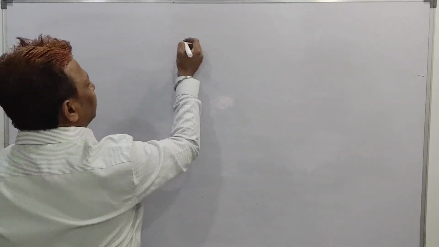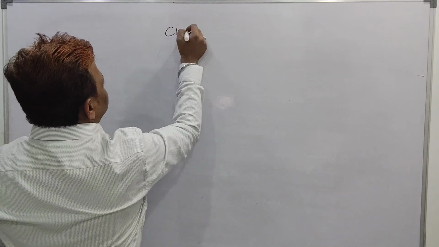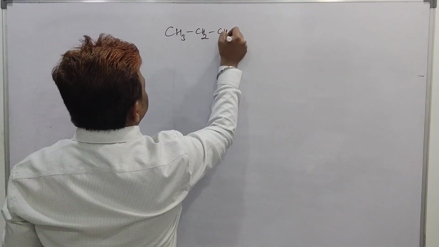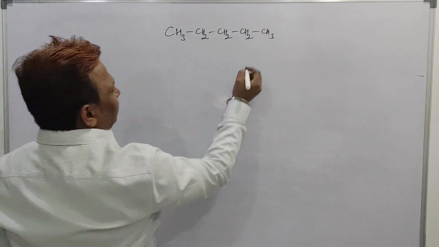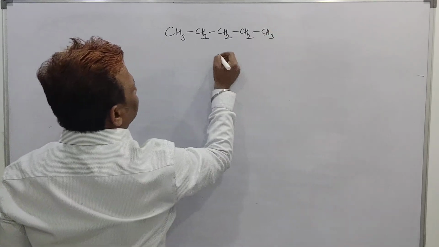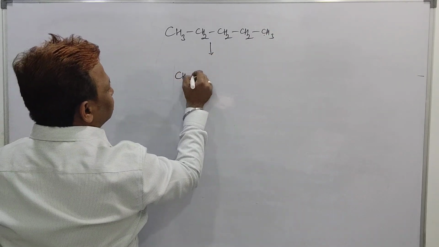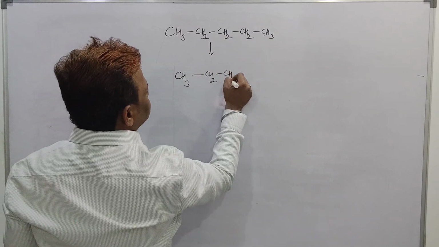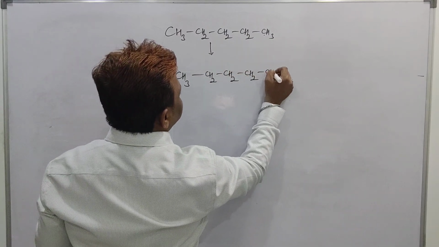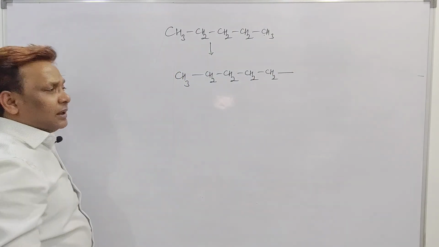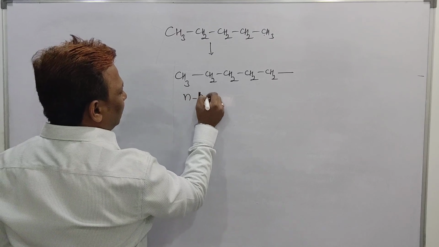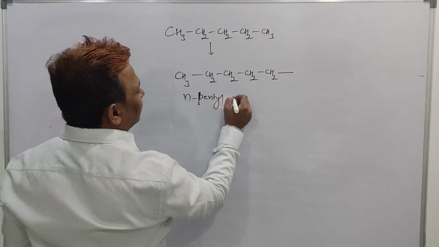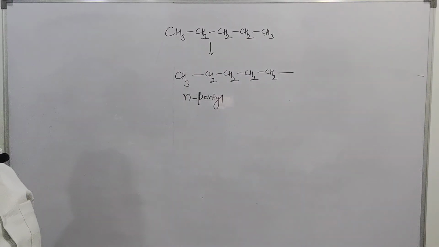Last one example, beta, pentane. CH3, then CH2, then CH2, then CH2 and CH3. Suppose I take out hydrogen from this carbon. Then how does it look? It is CH3, then CH2, then CH2, then CH2, and again CH2 and a free bond. See beta, in this case all the carbon atoms are in a straight chain, called N, normal, and the total number of carbons is 5, called pentyl. So beta, we got the N-pentyl here.